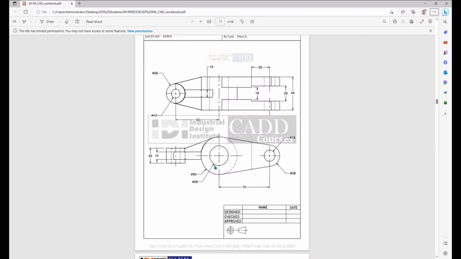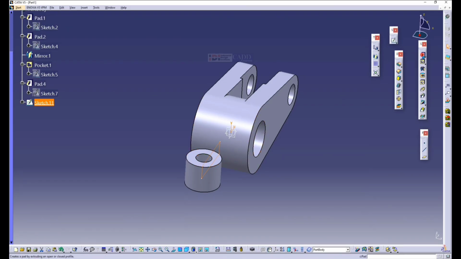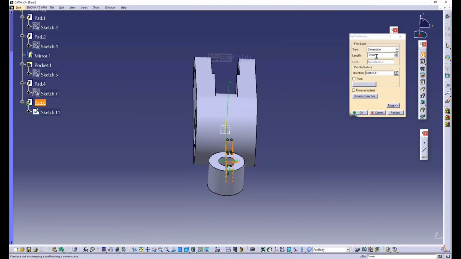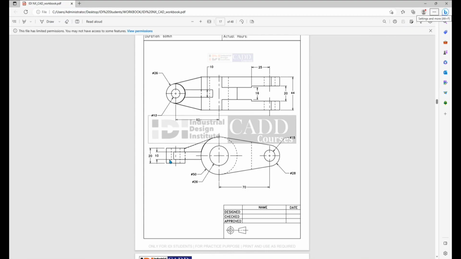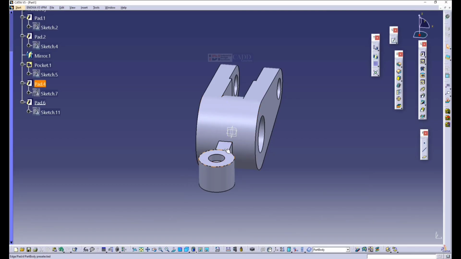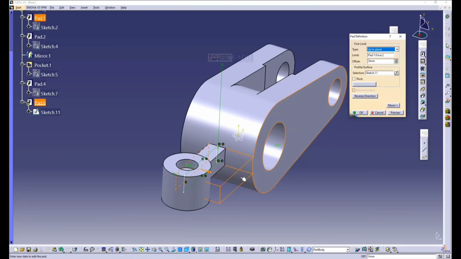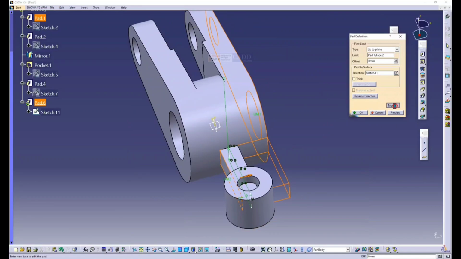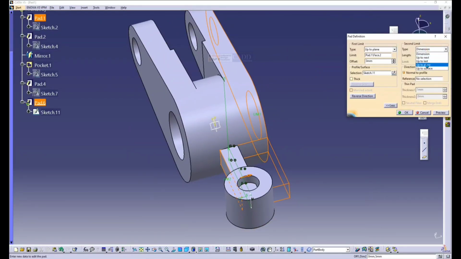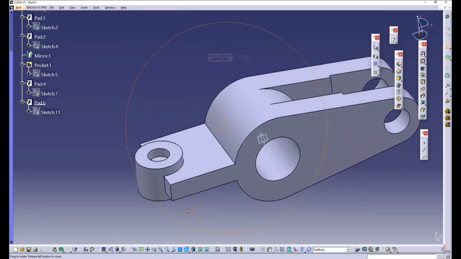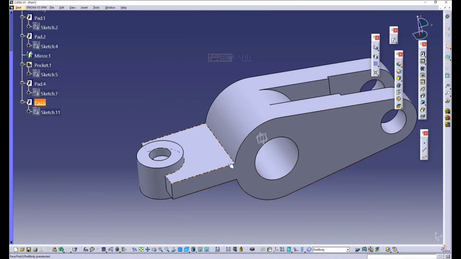Here it has a certain thickness, and I'll mirror extend. You can see it has a thickness of 44 mm. I'll select it and go to the option called first limit. I'll give it up to plane and select the plane. In second limit, I'll give up to plane and select the second plane. Done.